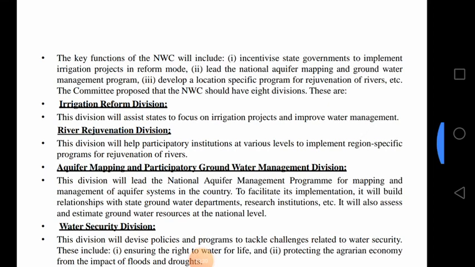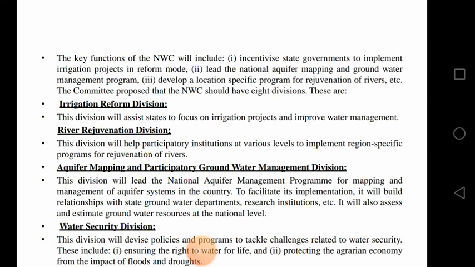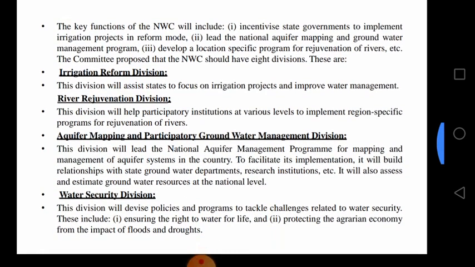So this is the system, and we should develop an irrigation management policy for that also. For those reasons we need it, and here these are the systems, the irrigation reform divisions.